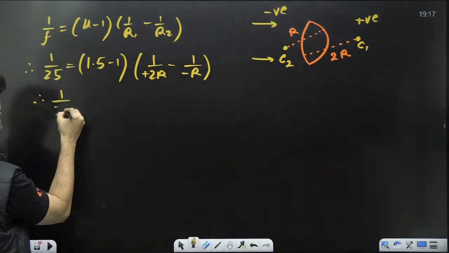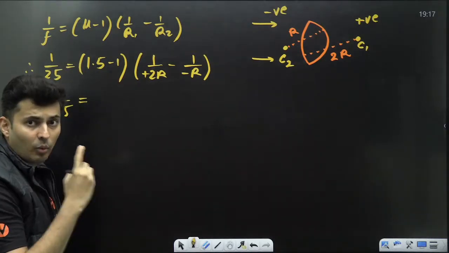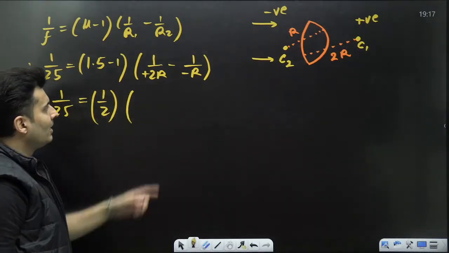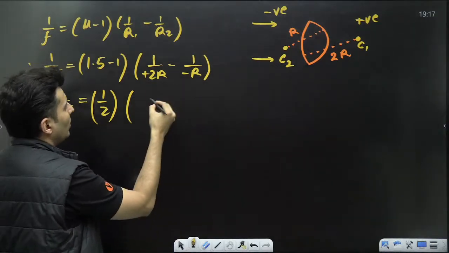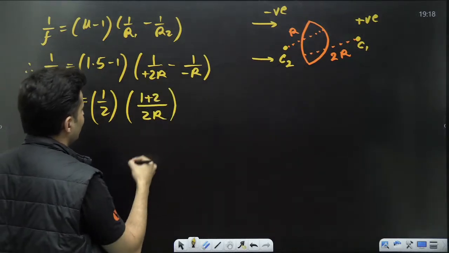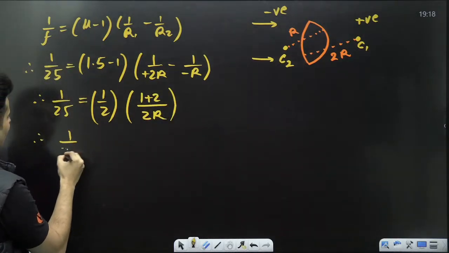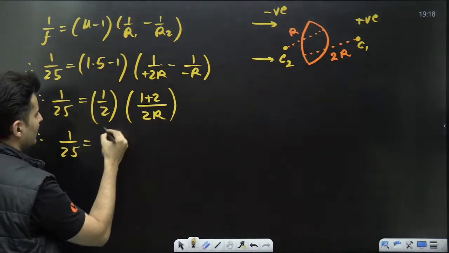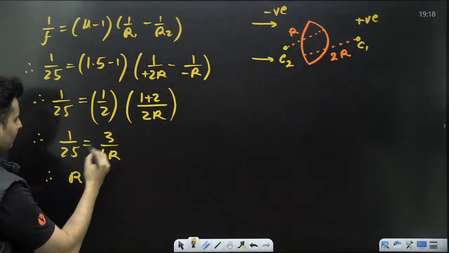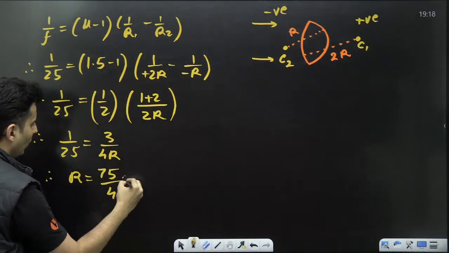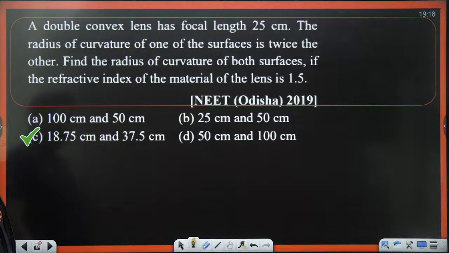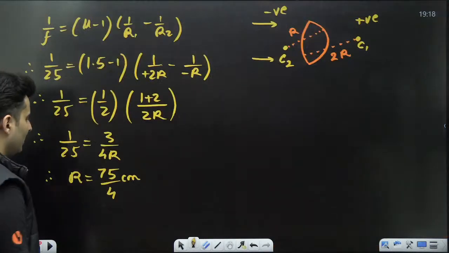So therefore 1 by 25 equals 1.5 minus 1, that is 0.5. 0.5 is nothing but 1 by 2. And then minus minus is plus, so 1 by 2R plus 1 by R. So take 2R common. So it will become 1 plus 2 basically. So let's see what happens. 1 by 25 is equal to, this is 3, 2 2s are 4. So therefore R will become 75 by 4 centimeters. 75 by 4 centimeters will be 18.75. Yes, it will be 18.75, correct.